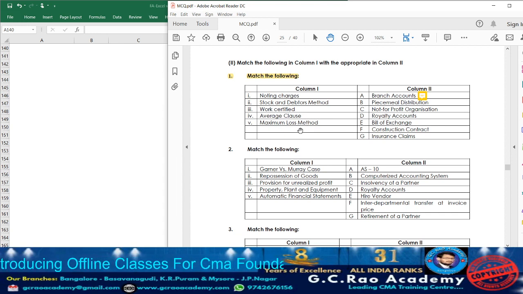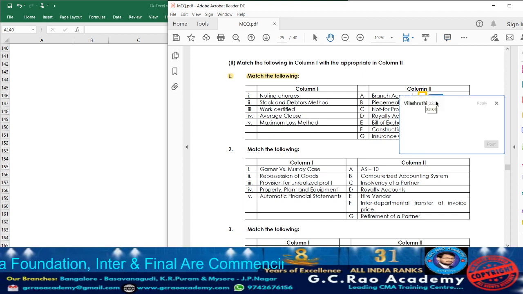They are going to apply maximum loss method. So that is nothing but piecemeal distribution. I can consider this as point number 5.